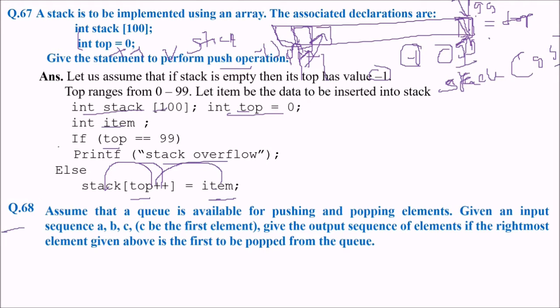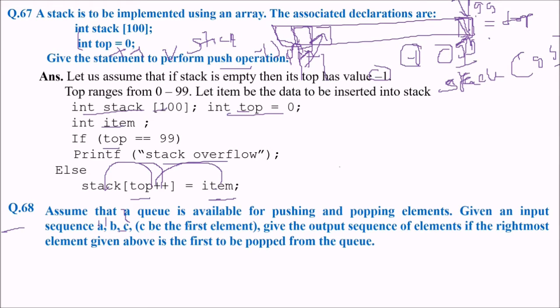Next, assume that a queue is available for pushing and popping elements. Given the input sequence A, B, C, where C is the first element, you are given C, B, and A. These are the input sequence. Give the output sequence of the elements if the rightmost element given above is the first to be popped from the queue.